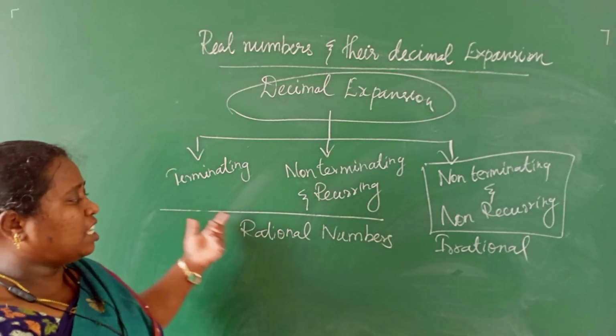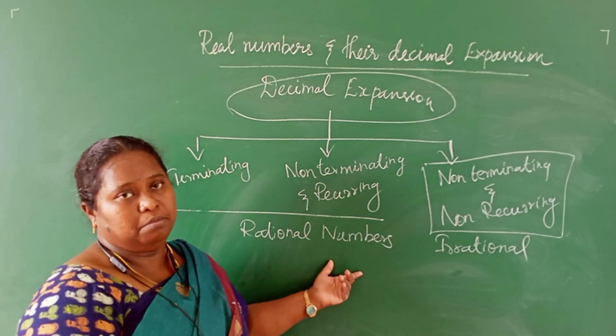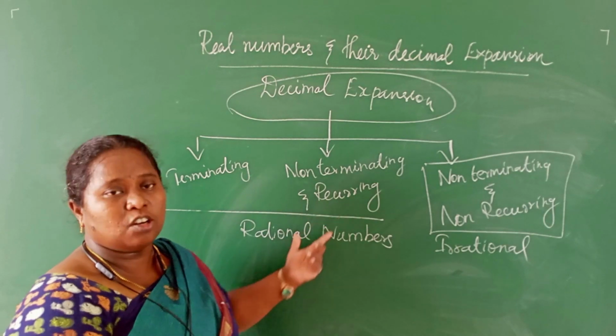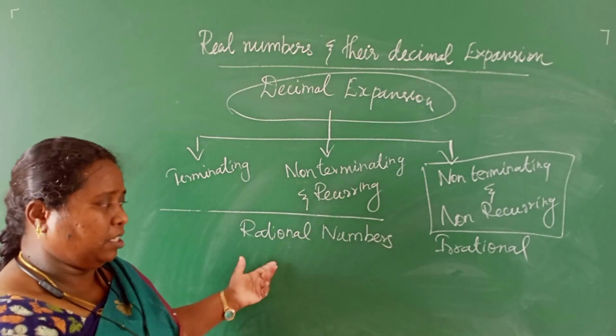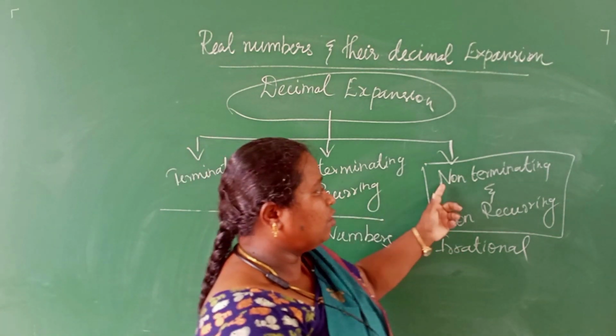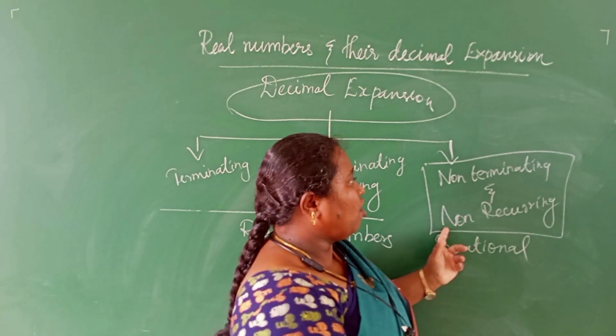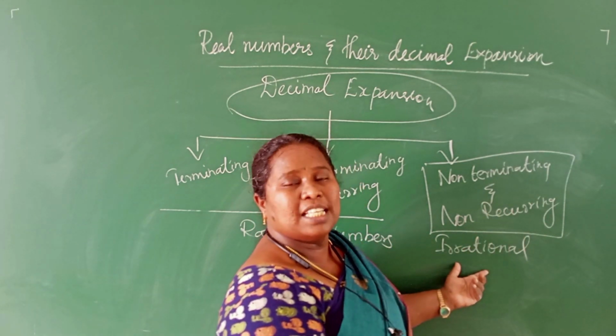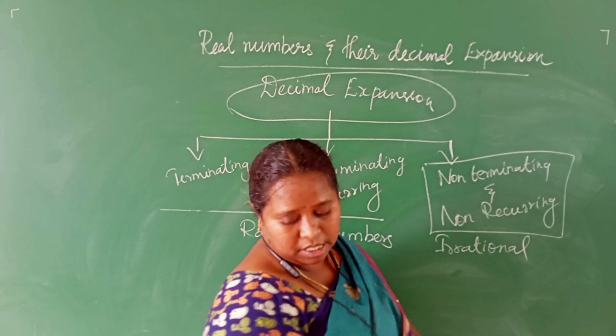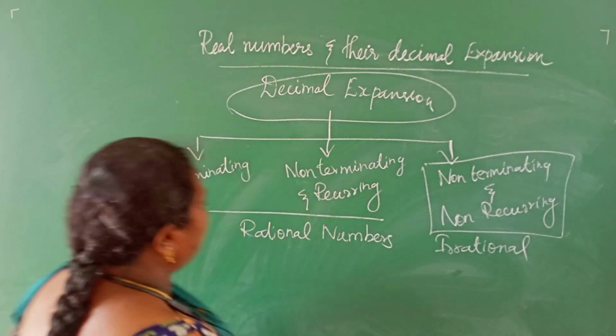These two are called the rational numbers. Then the third category, non-terminating and non-recurring, is called the irrational numbers.